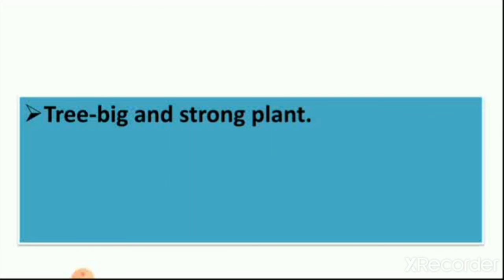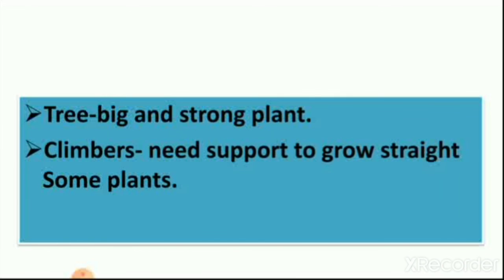Then we see the types of the plant. So what are the types of the plant? How many types of the plant? 4 types of the plant. So first is tree, which we learn today, what trees are. Trees are big and strong plants which grow straight without any support. So these all are trees. Then we learn about climbers.